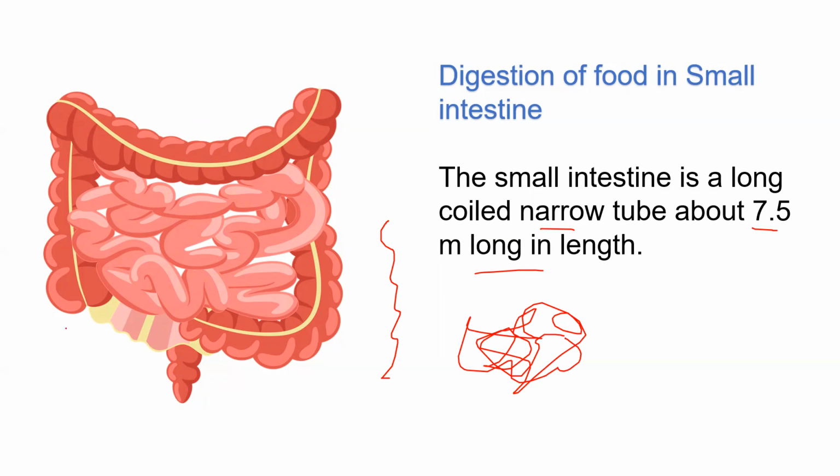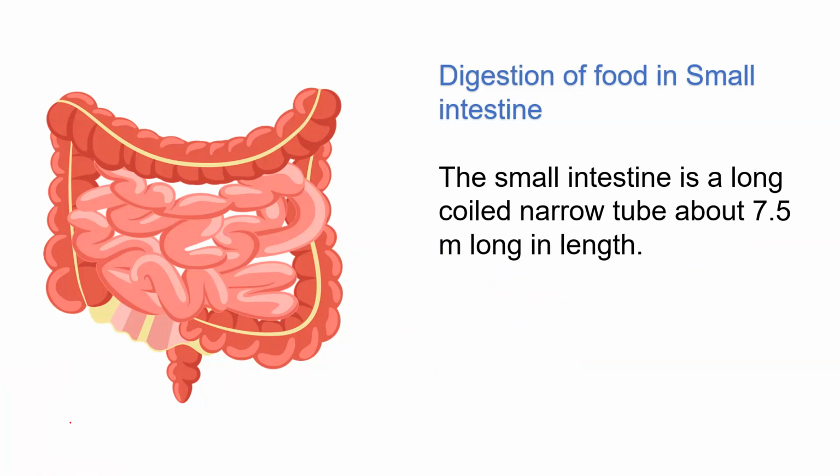It is like this. So if you try straightening this, then you will get a 7.5 meter long tube. Right now it is completely coiled, perfectly coiled. So you will be thinking that this is small, but no, because it is coiled, that is why it looks like this. But actually, if you try straightening it, it will give you 7.5 meters.